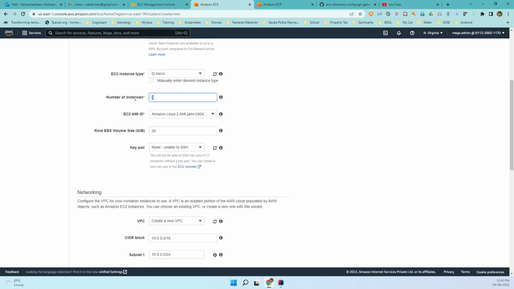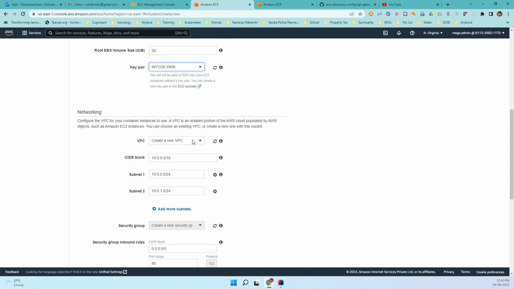I'm going to have how many? Maybe maximum four instances. Four instances not actually required, but then let us create four instances. I will go with the AMI whatever is proposed by Amazon, 30 GB of hard disk. I have already created a key pair, and I will be using that key pair if I need to SSH into any of these, which I'm not going to, but in case.